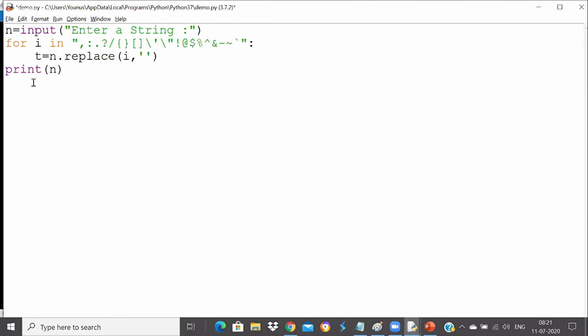So it's not correct to store it like that. Keeping the original thing same, you wanted to replace this particular thing, so that's why it is better to store it in T. Otherwise, you are saying store it in T and then you are calling n dot replace, which is wrong, because T contains nothing actually. It contains an empty string.